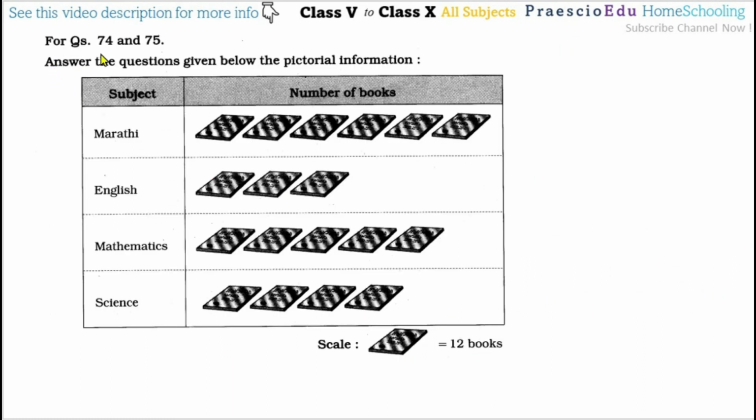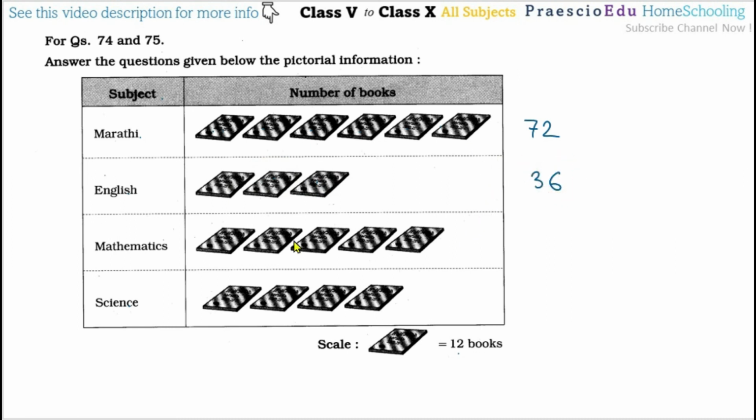Now questions number 74 and 75, answer the questions given below using the pictorial information. So there are the subjects and the number of books: Marathi, English, mathematics and science. So how many Marathi books are there? 1, 2, 3, 4, 5 and 6, and each image is 12 books. So 6 multiplied by 12 is 72 books. Here 3 multiplied by 12 is 36 books.